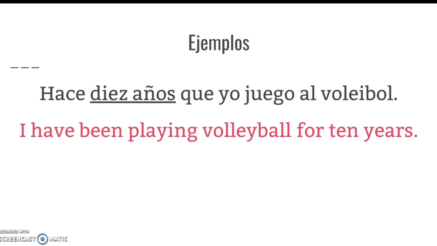There is the Spanish on top, English translation on the bottom. For our first example, hace 10 años que yo juego al voleibol. I have been playing volleyball for 10 years. Now, if we take a look, to start, we do have hace. That does not change. The next piece is our time period. 10 años, that's 10 years. So we know the time period's 10 years. Que, that does not change. And then last part here, yo juego al voleibol. I play volleyball. So juego is our present tense of the verb.